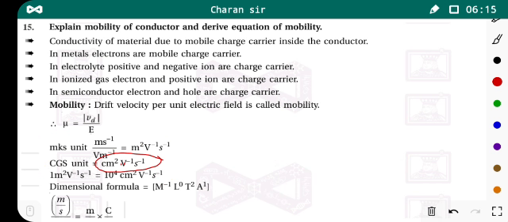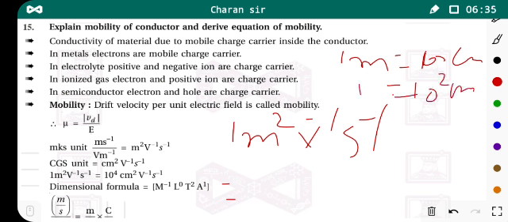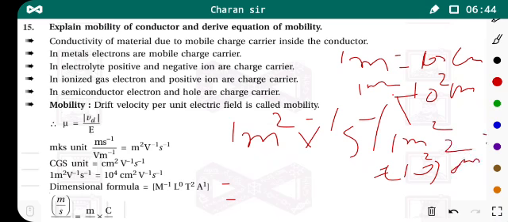What is the relationship between MKS and CGS? We find out that 1 meter square watt inverse second inverse is equal to, we know that 1 meter is 100 centimeters. That means 10 raised to 2 centimeters. But here we have meter square, so we take square on both sides. Then 10 raised to 2 whole square centimeter square.